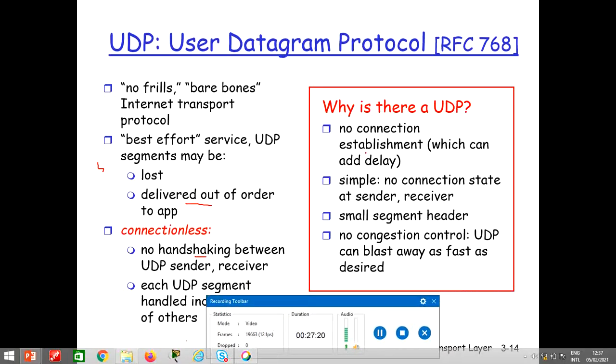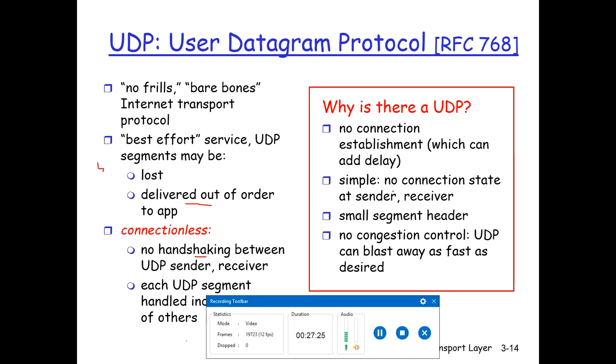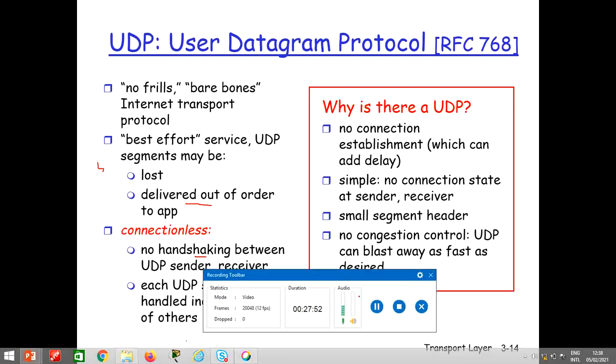Now, there is no connection establishment, which can add to the delay. There is no connection state at the sender, or the connection state is not stored. Small segment header, and it does not provide congestion control. But then why is there UDP? Because UDP is a faster protocol, and many applications may not require reliability, but sending the data at a faster speed is much more important, like the streaming applications. So that's why there is a need for the UDP protocol.